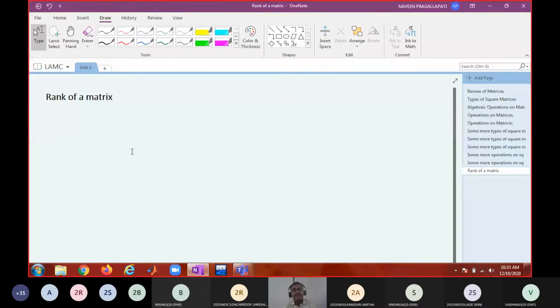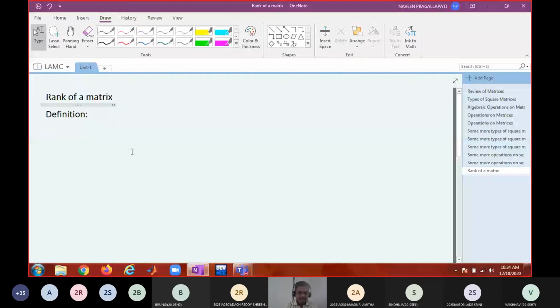I can find a determinant of a 4 by 4 submatrix which is non-zero, and I can find a determinant of a 3 by 3 submatrix having a non-zero determinant. So it is the submatrix having non-zero determinant with the highest order, right? So how do we define it?